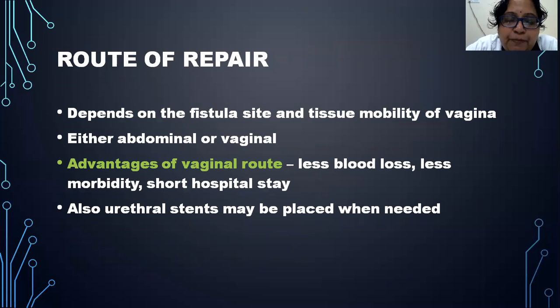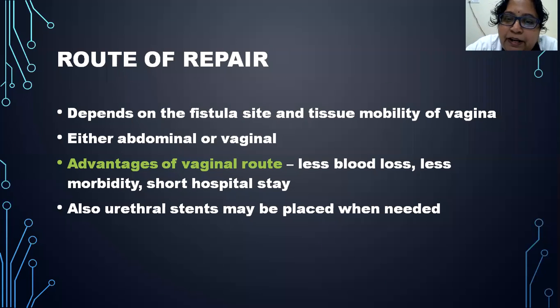So what is the route of repair of the fistula? I hope you all remember the fistula. It is a communication between two or more epithelial surfaces, and we are talking about a communication between the vagina and the urinary tract, that is the bladder, urethra, or the ureter with the vagina. What we are seeing is vesicovaginal fistula, which is a fistula tract between the bladder and the vagina. So depending on the site of the fistula, we have to plan the route of the repair.